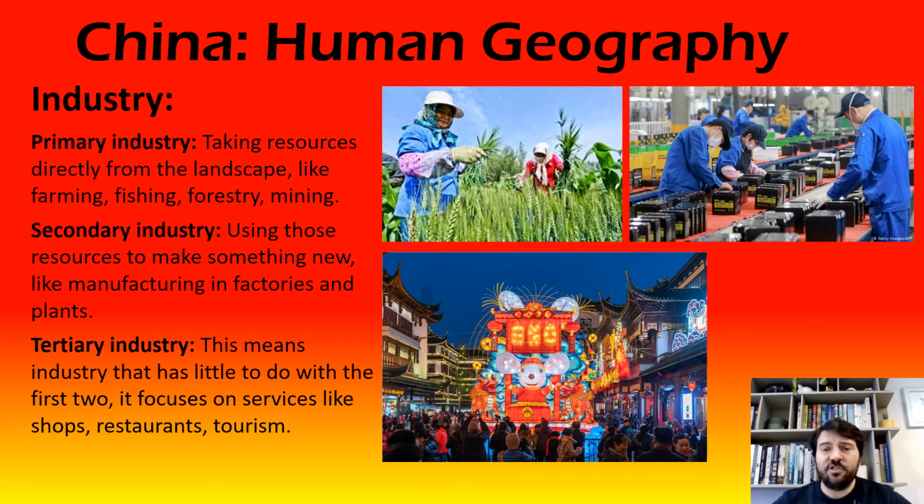The final one, tertiary industry, is not really as connected to those first two as they're connected to each other. So tertiary industry means services. So that means when humans do things for other humans. So that would be things like retail, so your shops and shopping centres, hospitality, so your restaurants and your hotels and your leisure centres. A lot of technology can be a tertiary industry as well, so it's like your software developers and all of that.